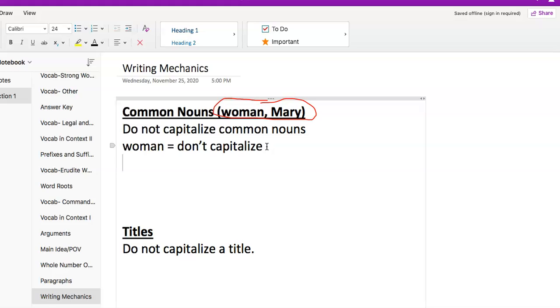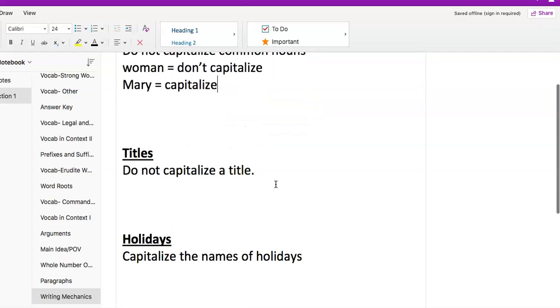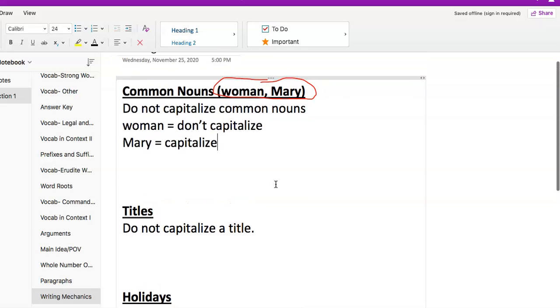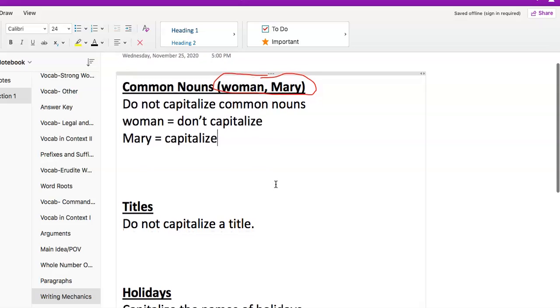However, when it's a specific woman, which in this case is Mary, then we will capitalize. So that's the rule there, pretty straightforward. Proper noun, capitalize. Common noun, don't capitalize. Again, when I say common noun, that means they're not specific people, places, or things.